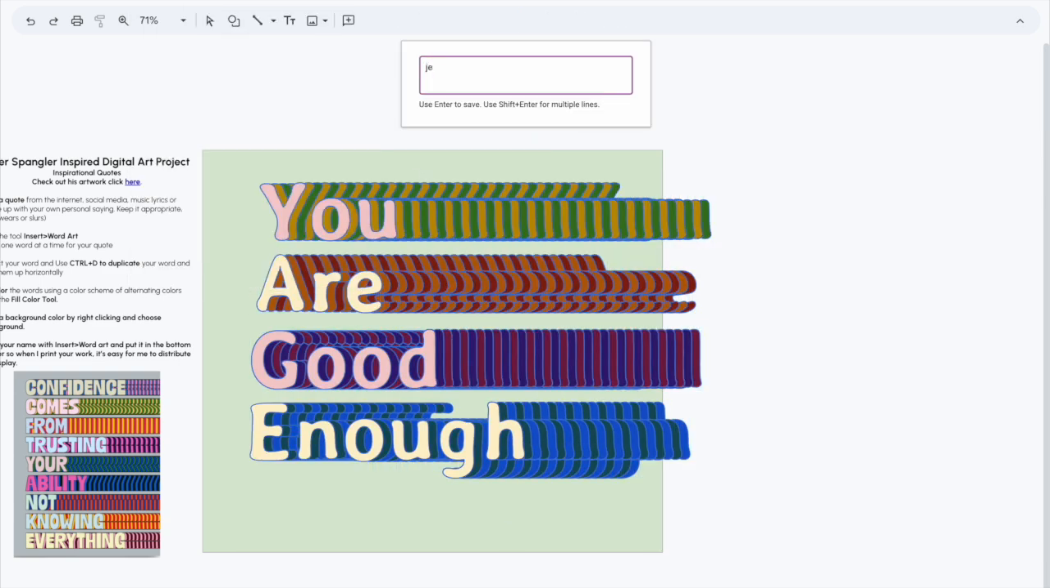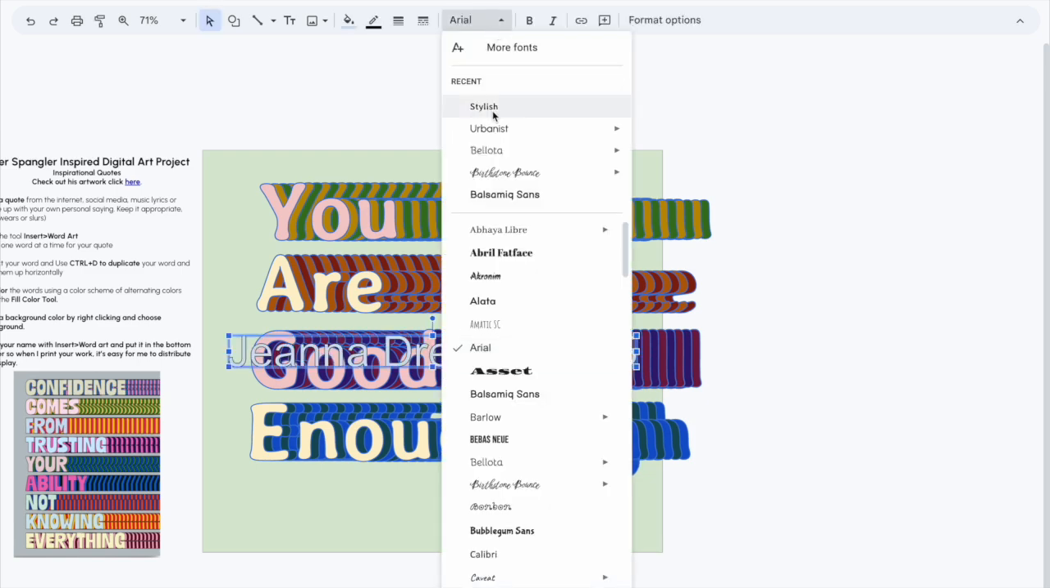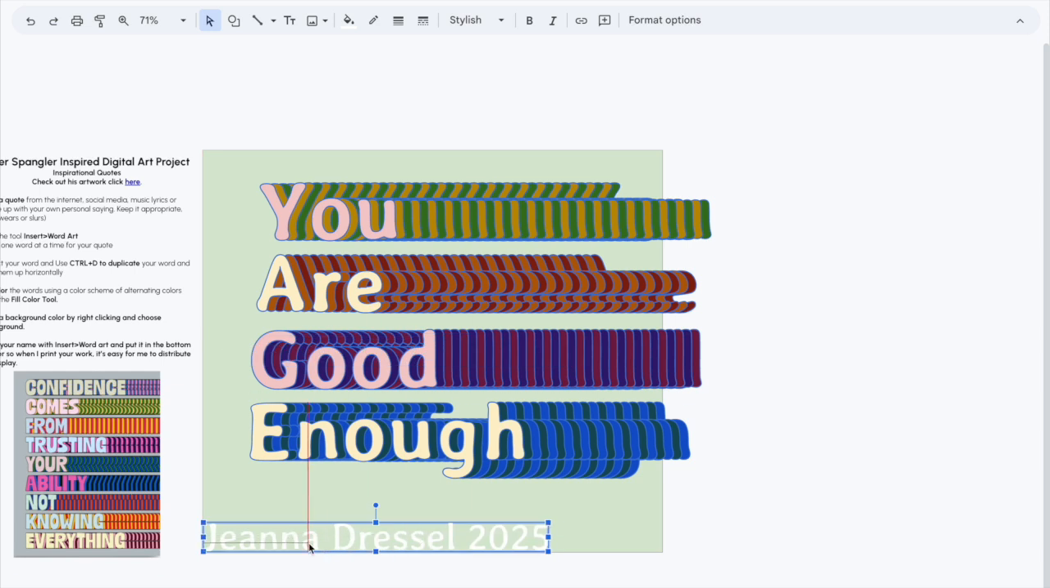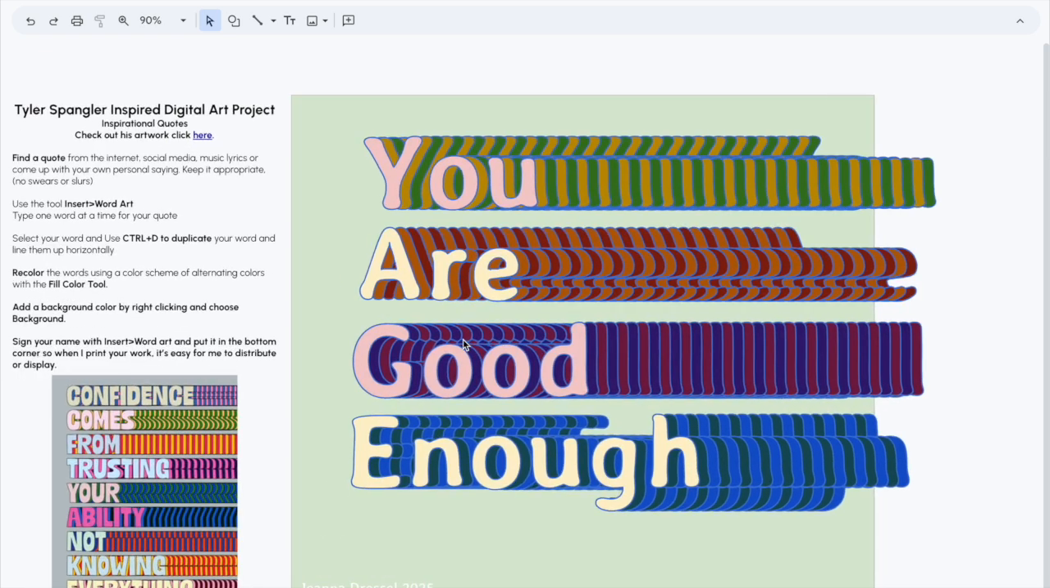Make sure that you type your name and put it in the corner so that when we print your artwork, it's easier for me to distribute back to you. Another thing that you might want to do is download your artwork as a JPEG image so that you could add it to your Google slideshow.